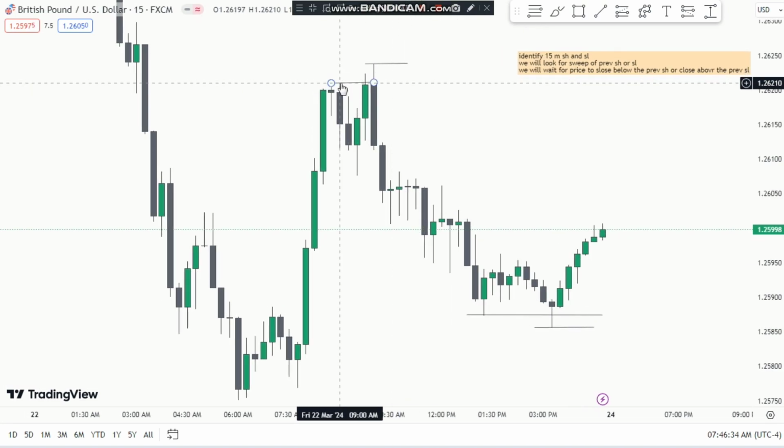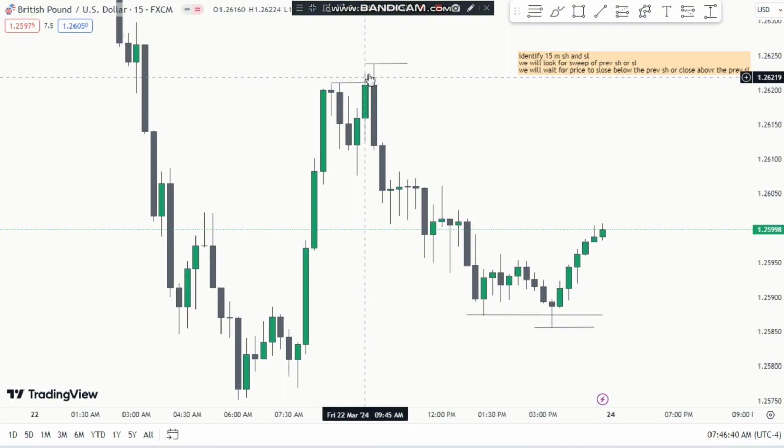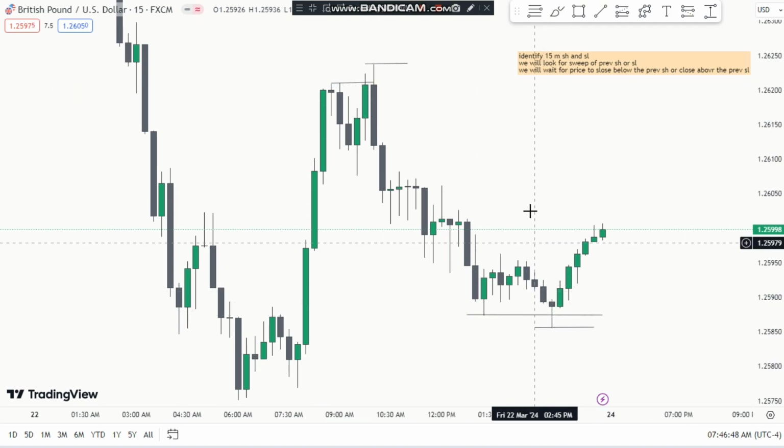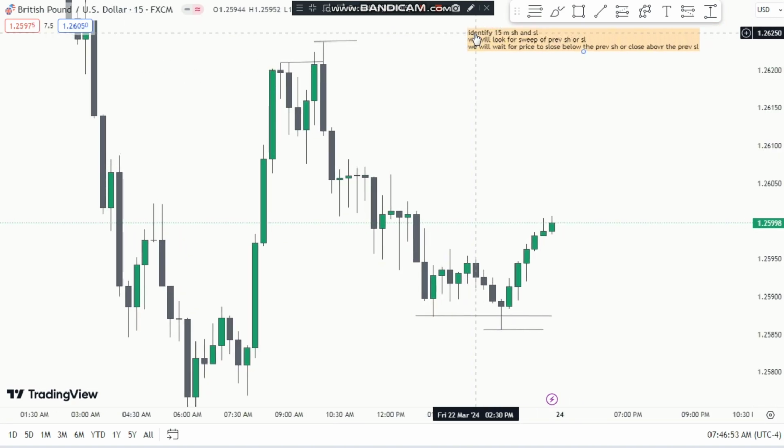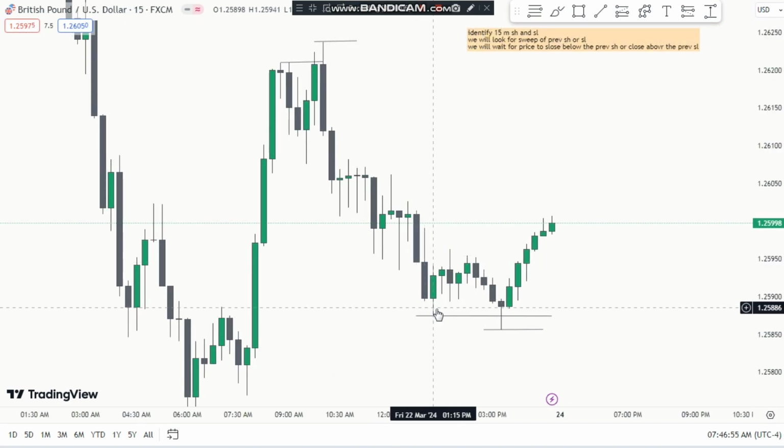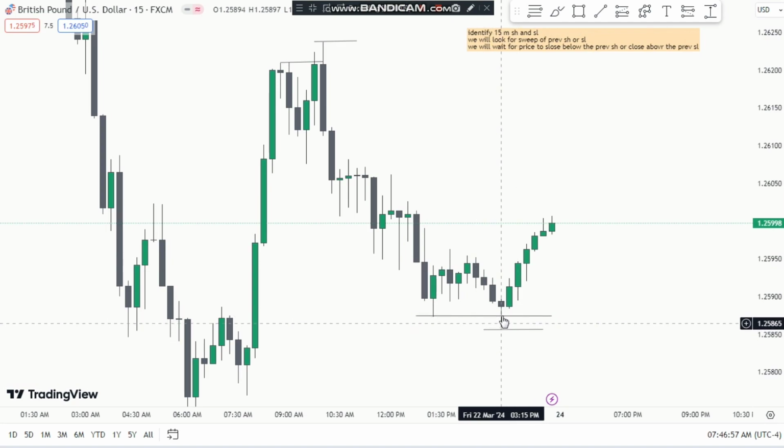This will only be valid if this candle, you can see these two candles, sweeps the previous swing high and then it closes below it like this. You can see these two candles close below this line, okay. First we will discuss this bullish example. We got our three things that we were looking for, okay. We got these swing lows, then we got the sweep, and then we got the close above it.